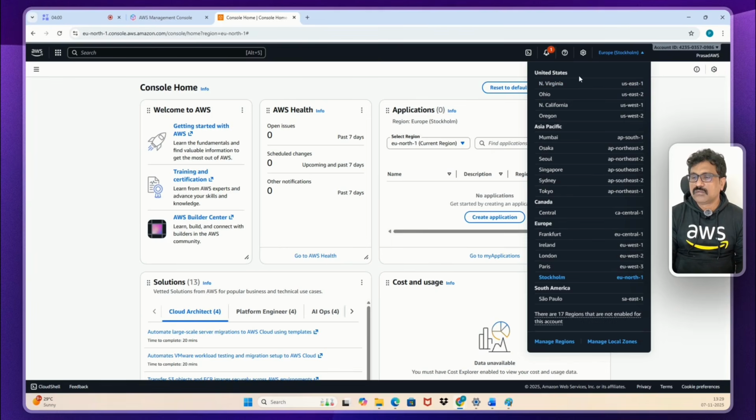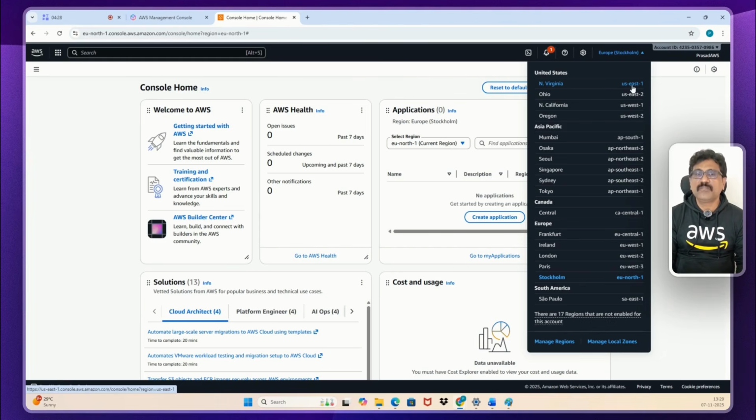And this is the region code. I'm in the Stockholm region, which is highlighted in blue. Every region has its own name and code. For example, in the United States, these are the regions. N. Virginia, that means North Virginia, is the region name, and us-east-1 is the region code.